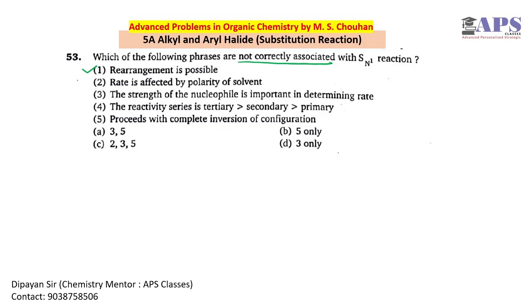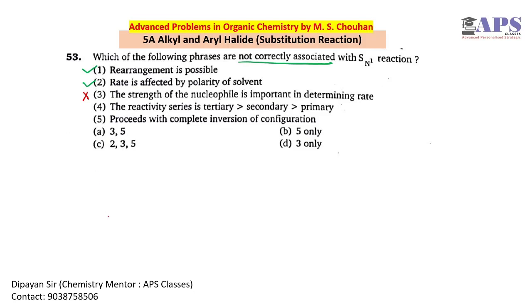This is also correct, because the more polar the solvent, the higher the rate of SN1 reactions. Strength of the nucleophile is important in the rate-determining step. No, this is not correct, because step 1 is the RDS and there is no role of the nucleophile in it. In step 1 we have only carbocation formation: the leaving group is eliminated and the carbocation is formed. So this is wrong.